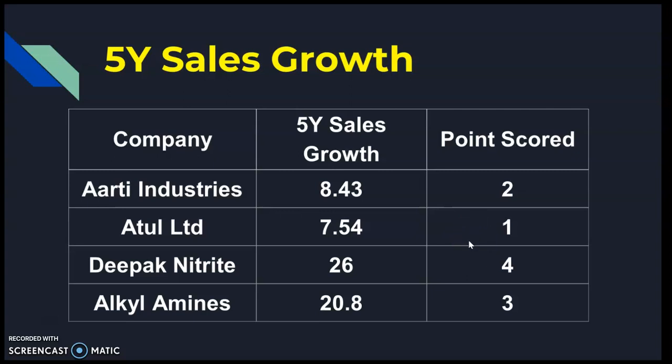In this way we are going to scan 14 to 15 parameters. We are going to provide numbers, and at the end we are going to show you the total points scored, and from that you can analyze that the company which scores the highest points could be the best company, and accordingly you can find the rank 4, 3, 2, 1.